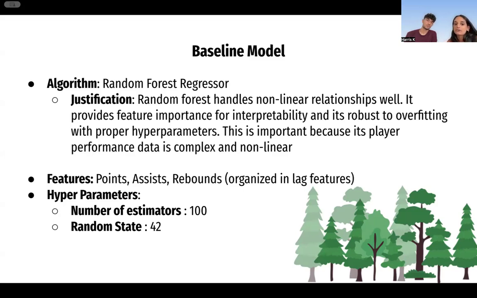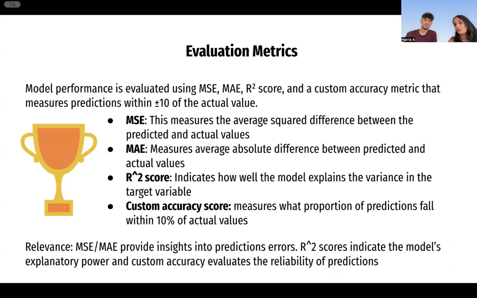In order to evaluate our baseline model, we used four different scores. The mean squared error, which measures the average squared difference between predicted and actual values, the mean absolute error, which measures the average absolute difference between predicted and actual values, the R2 score, which indicates how well the model explains the variance in the variables, and lastly, the custom accuracy score, which was something we created, which measures what proportion of predictions fall within 10%, which is what we designated for this score.